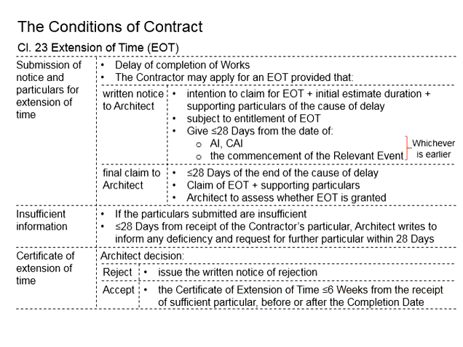That means with the application of this extension of time by the contractor, when the particulars given are sufficient for the architect to make a decision, if it is accepted, within 6 weeks, the certificate of extension of time will be issued.